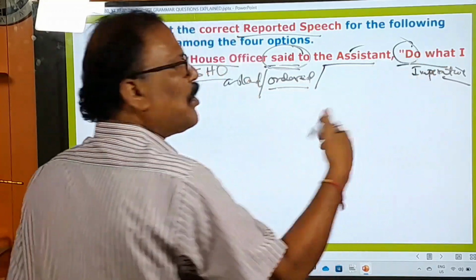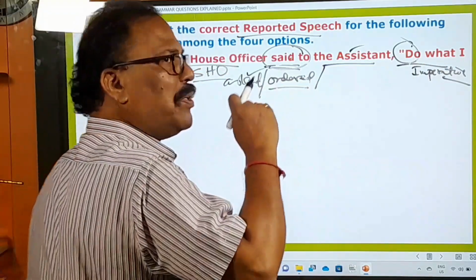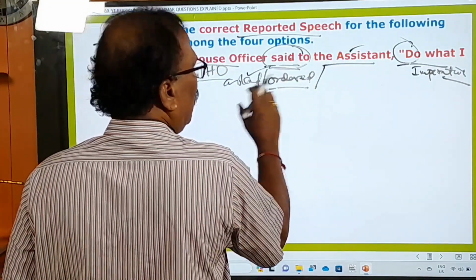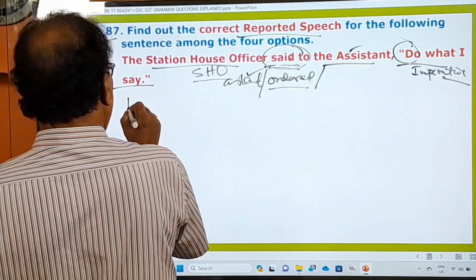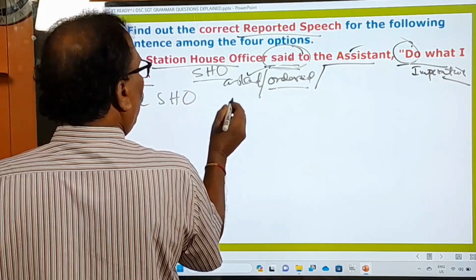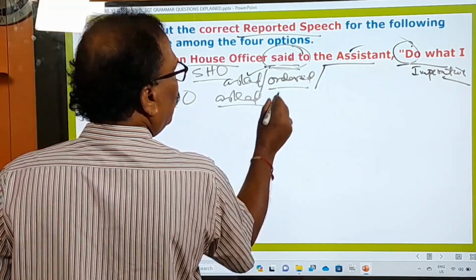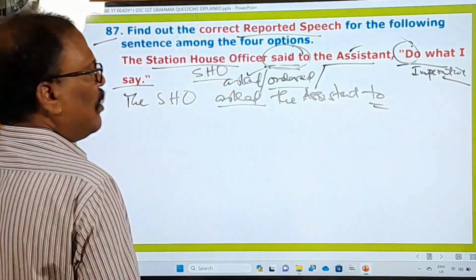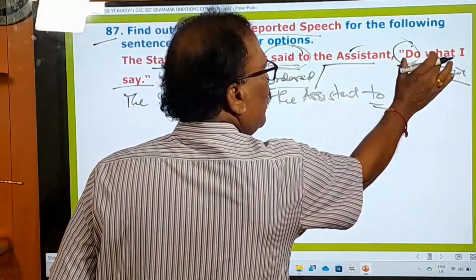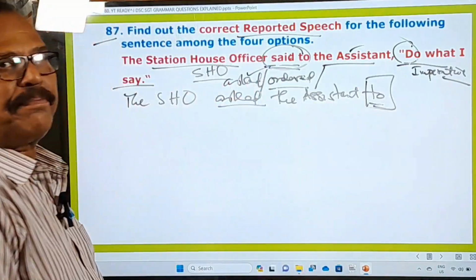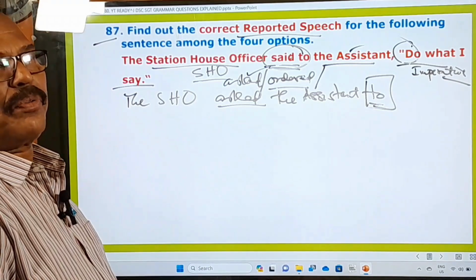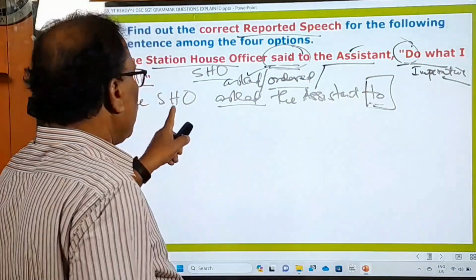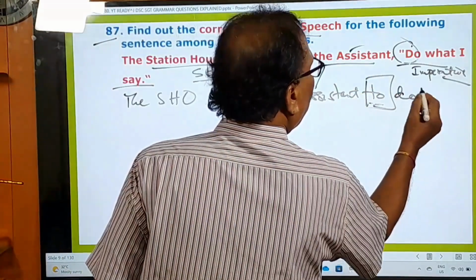If you think it is a soft asking, then you must say asked. Whatever you think, accordingly you have to change this reporting verb into these things: asked, ordered, whatever you can say. So let us see, the SHO asked the assistant to. When you connect this reporting verb and this indirect speech, you must use the connective word to, the preposition. You must always use to. If this sentence begins with don't, then you have to use not to. Right. And here the SHO asked the assistant to do what?